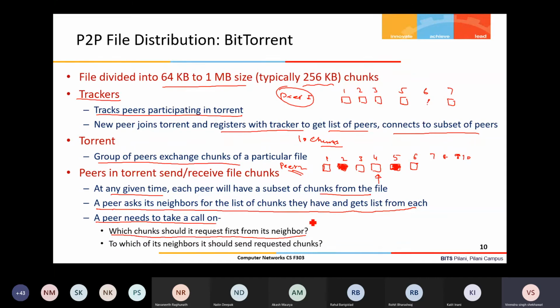Second question, so here it is a rare chunk, or the chunk which has the least copies. The second question is which of its neighbors the peer should send the requested chunk to. Which neighbor should it send to? It should send to the neighbor which is also sending to it, right?